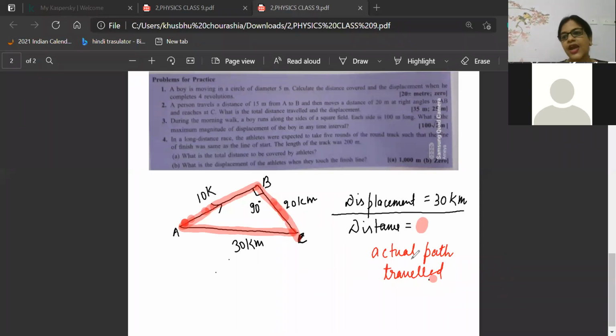Okay, Keshav. So the actual path traveled is A to B, then B to C, then C to A. So the actual path traveled here is 10, 20, 30. So here distance is total 60 kilometer. I hope everybody understood about distance. If you have understood, say yes, because these are very important beginning sections of physics. If you are very good in physics, you will be taking out competitions. I'm telling you.